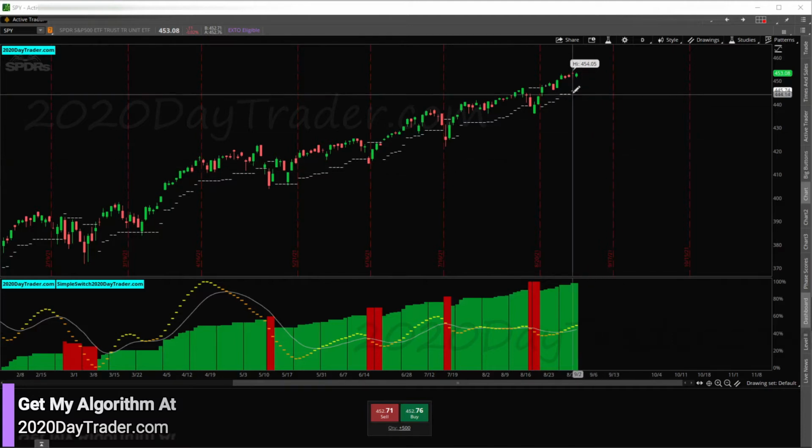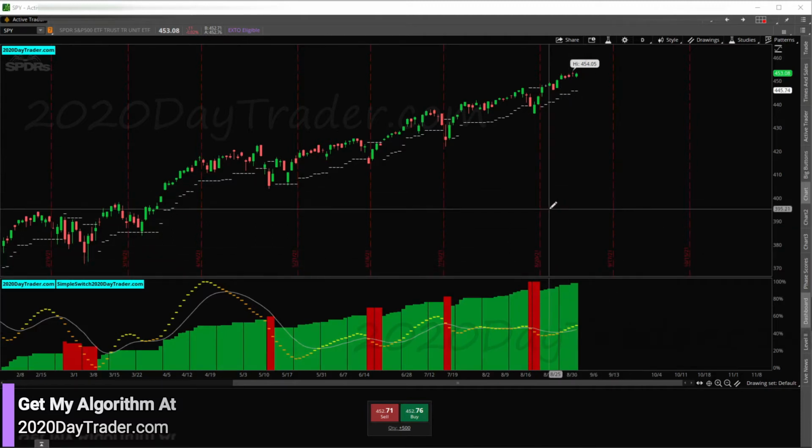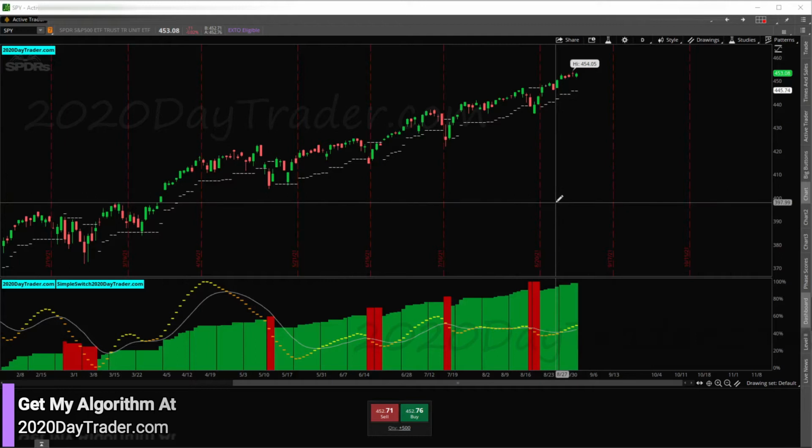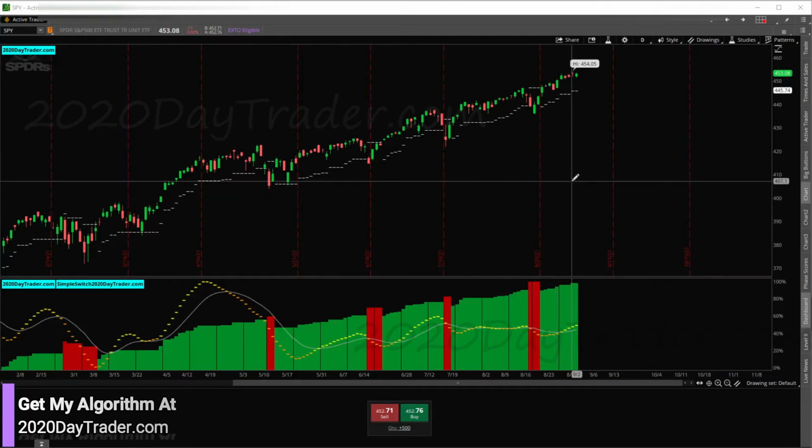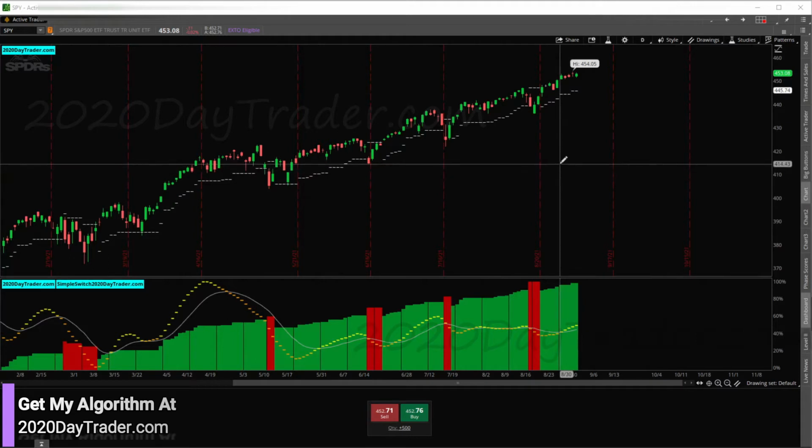So SPY. Right now on SPY, as we said earlier, it still looks pretty good for the daily and the short term. It still looks like it's to the long side. Last week we were looking at it short term as more of a neutral bull, but it's starting to look a lot more positive, a good outlook for the short term up movement here.